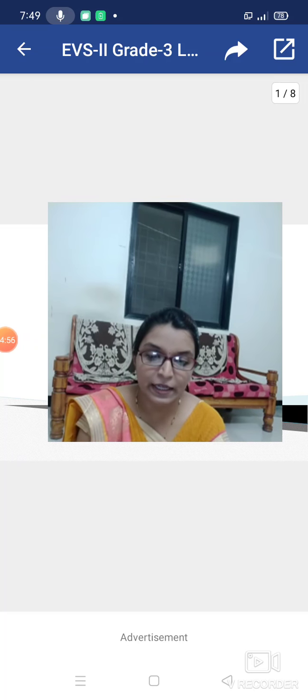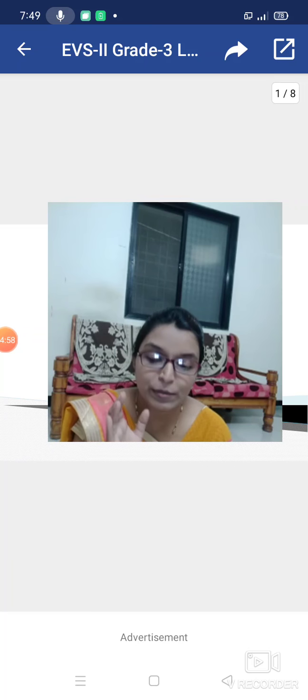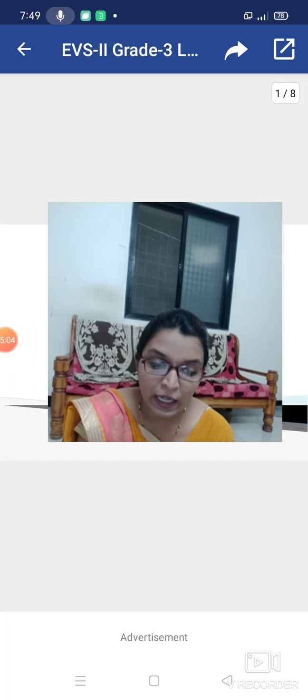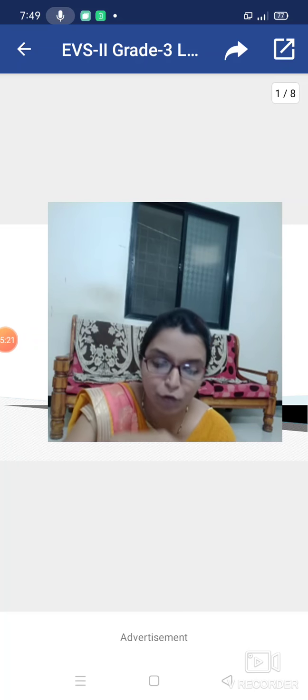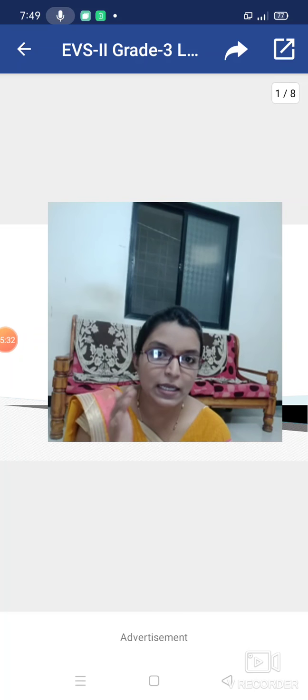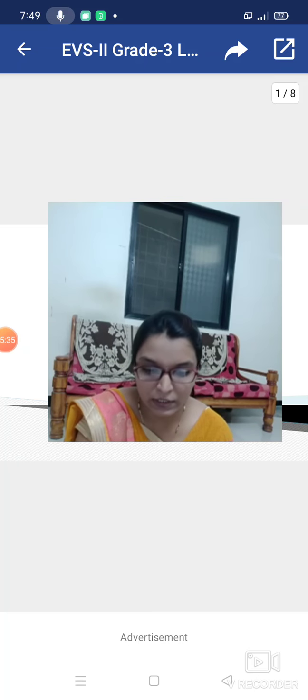Then the small intestine. For that you have to remember it is a long and narrow tube. What is its length? 22 feet. Then the large intestine. It is also a tube-like structure, but it is folded. The next part is the anus. The anus is the opening of the digestive system. I have already told you that it is the last part of the digestive system.